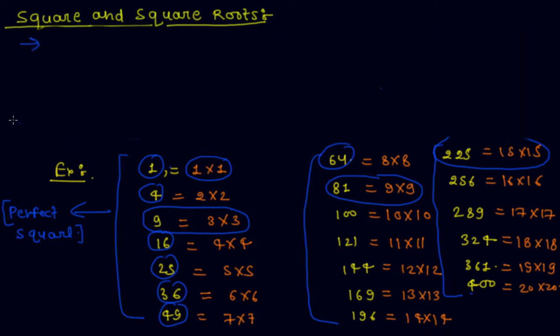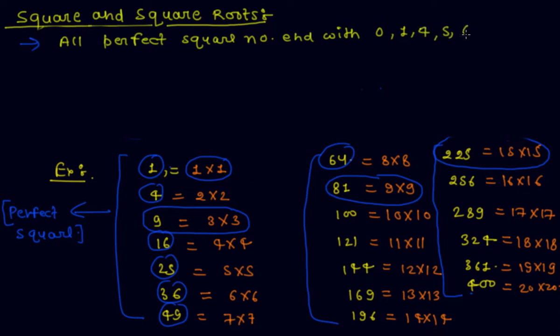If you closely observe this table, then the unit digits of all the perfect square numbers are 1, 4, 9, 6, 5, 6, 9, 4, 1, 0, and so on. So all perfect square numbers end with 0, 1, 4, 5, 6 and 9.